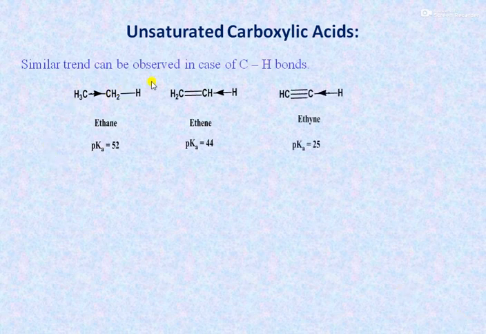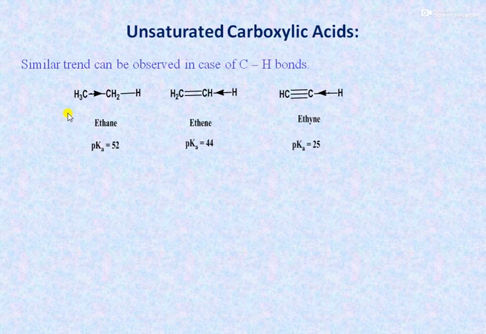A similar trend can be observed in the case of CH bonds. According to the Bronsted-Lowry concept, an acid is any substance or compound which dissociates to give an H plus ion, that is a proton. For example, for ethane, ethene, and ethyne, if we observe the pKa values, for ethane the pKa value is 52, for ethene 44, and for ethyne it is 25.